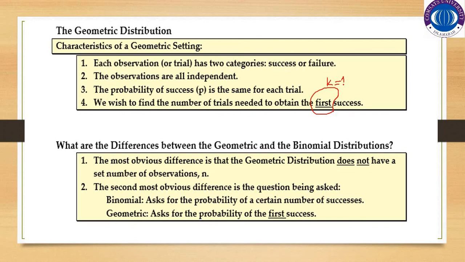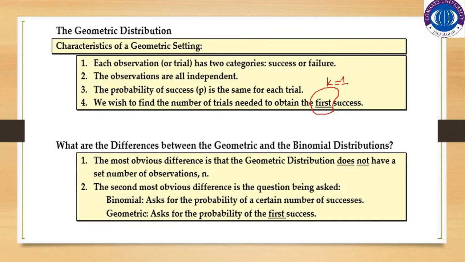Whenever we get the first success in the experiment, we will immediately stop the experiment. For example, let's suppose we are tossing a coin. We say that we will keep on tossing the coin until we get the head. So as we get the head, whether on the first trial or on the second, third, fourth, we will immediately stop the experiment. So this is the geometric distribution.